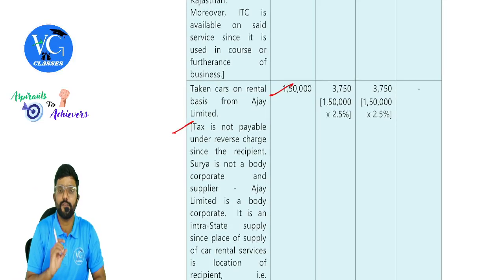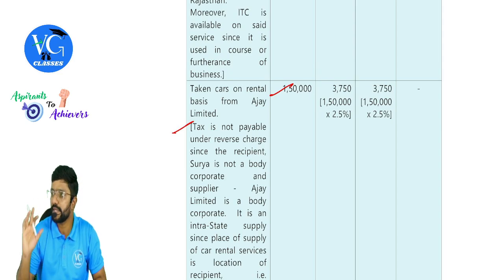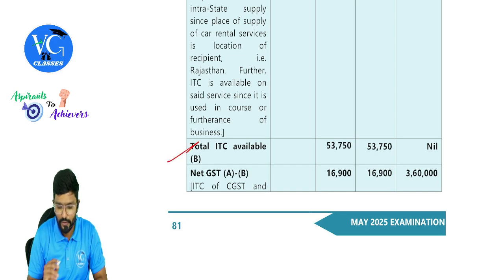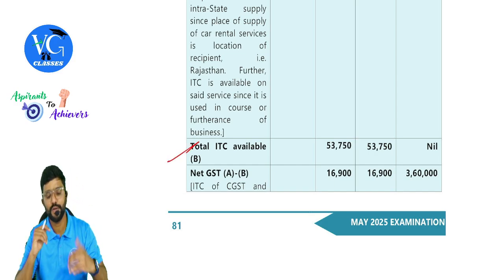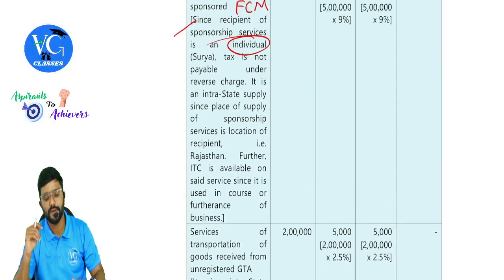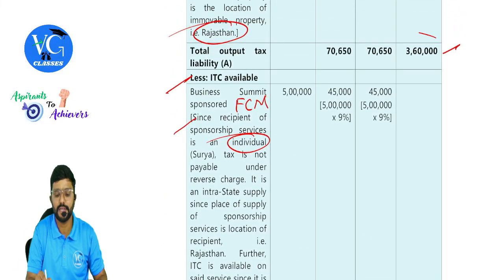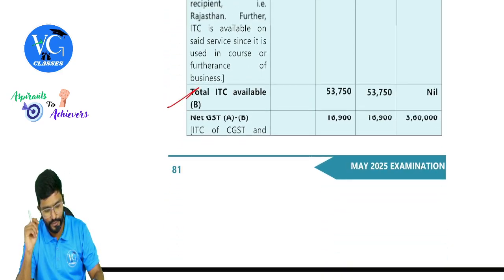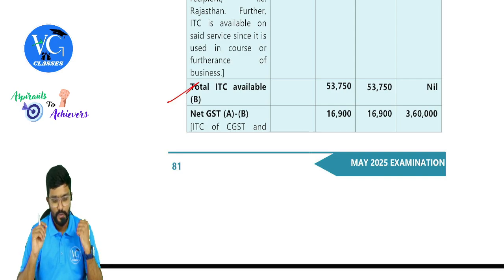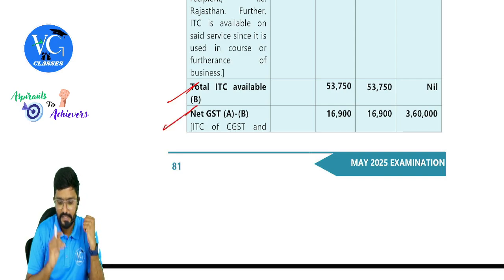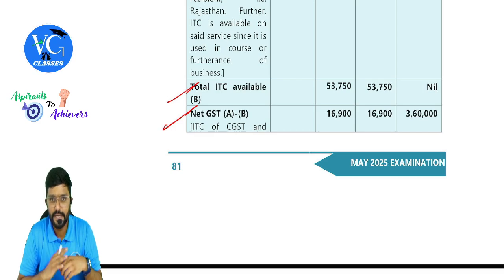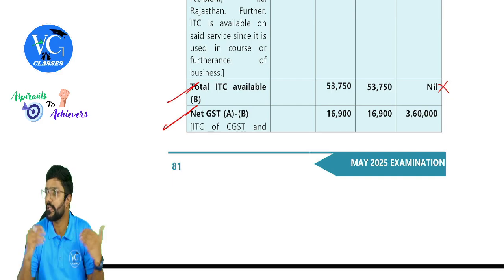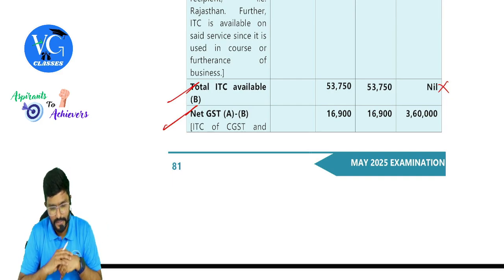So on 1,50,000, 2.5% each, guys. So total ITC available, you have to reduce it. So from output tax, whatever we have got here, where is it? Yes, this figures, reduce input tax, guys. Reduce input tax. Okay, net GST 16,900, 16,900 and 3,60,000 because IGST credit is not at all there, guys.